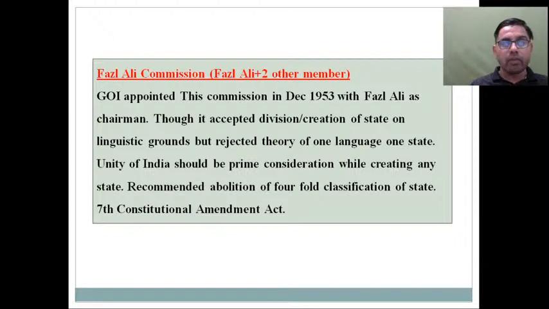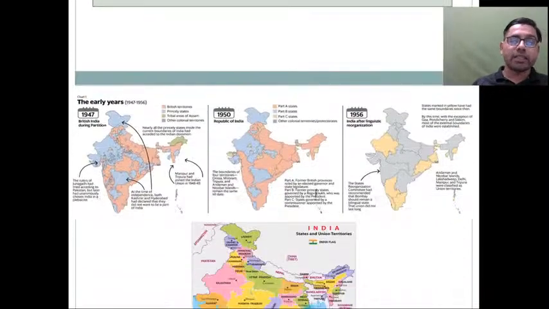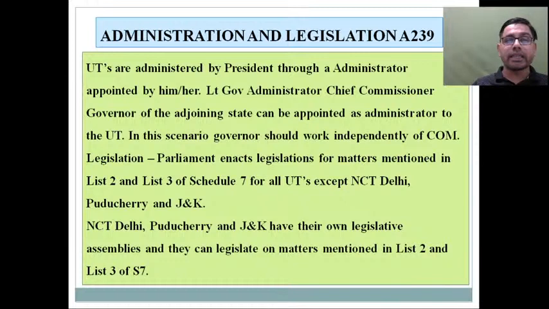This part we have already discussed while discussing Part 1 of the Indian constitution, कि कैसे इंडिया में स्टेट्स इवॉल्व हुए, कैसे लिंग्विस्टिक रीऑर्गेनाइजेशन हुआ. बट यहाँ पे जो चीज़ मैं एम्फेसाइज करना चाह रहा हूँ कि this term union territory was nowhere mentioned at the time of inception of the constitution. For the first time, the Fazal Ali Commission recommended creation of three centrally administered areas, and later on in 1956 six such union territories were created by the union government.